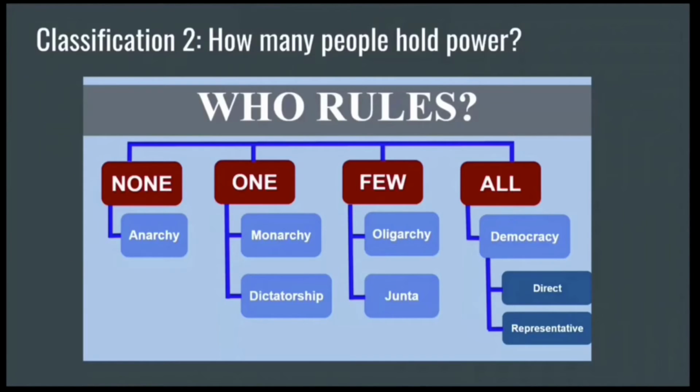The second way to classify a government is according to how many people hold power. In an anarchy, where there's no government at all, no one rules. When one person is in charge, this could be a monarchy or a dictatorship. A few people can be in charge. This is called an oligarchy. Or all of the people can have power, and this is known as a democracy.